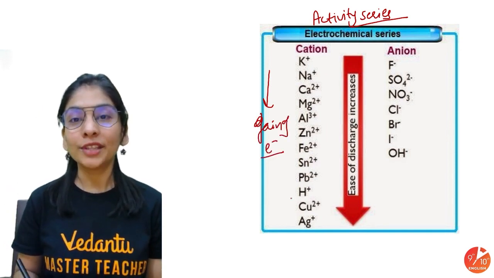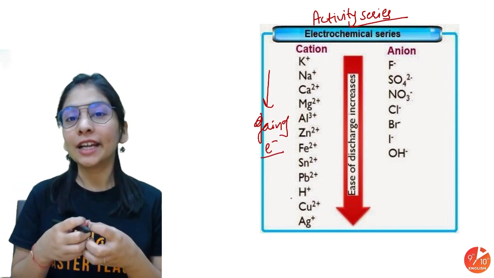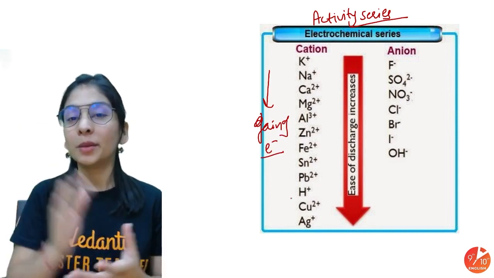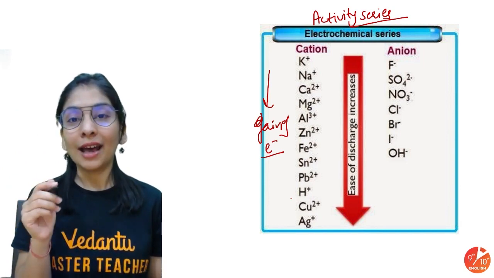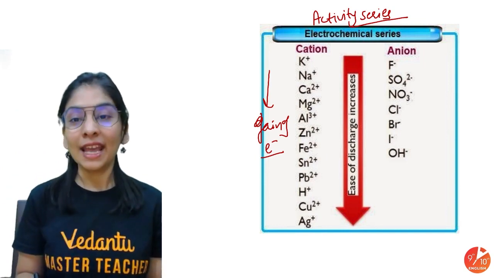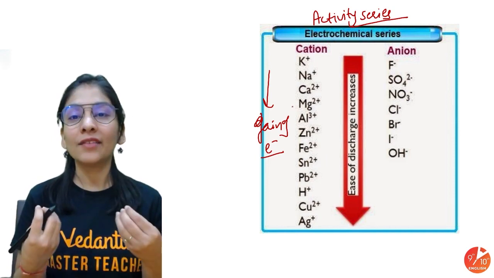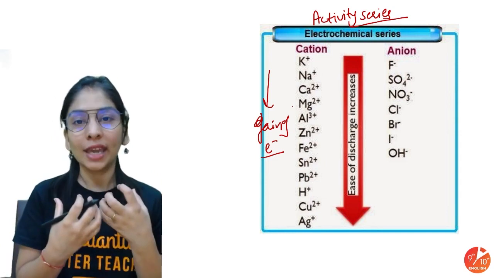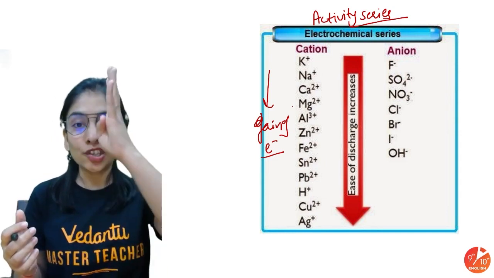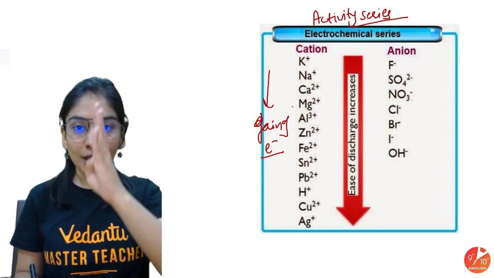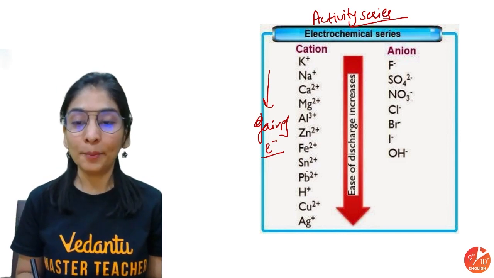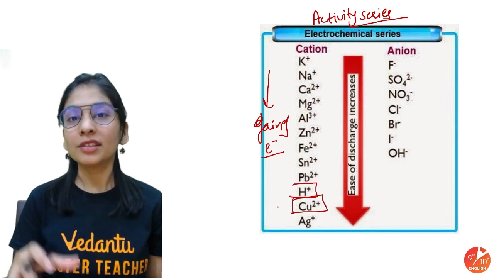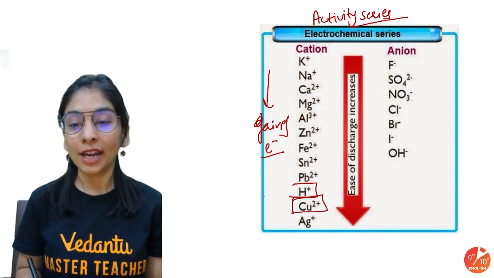So cations always want to take electrons, and by taking electrons they come to a neutral, stable form. So how do they do that? By gain of electrons. As they are metals, they generally have a tendency to lose electrons, but as they are in the cationic form, they have a tendency to gain electrons, which increases further down. So if I compare hydrogen and copper, if I have two types of ions in the solution, which will move towards the cathode?